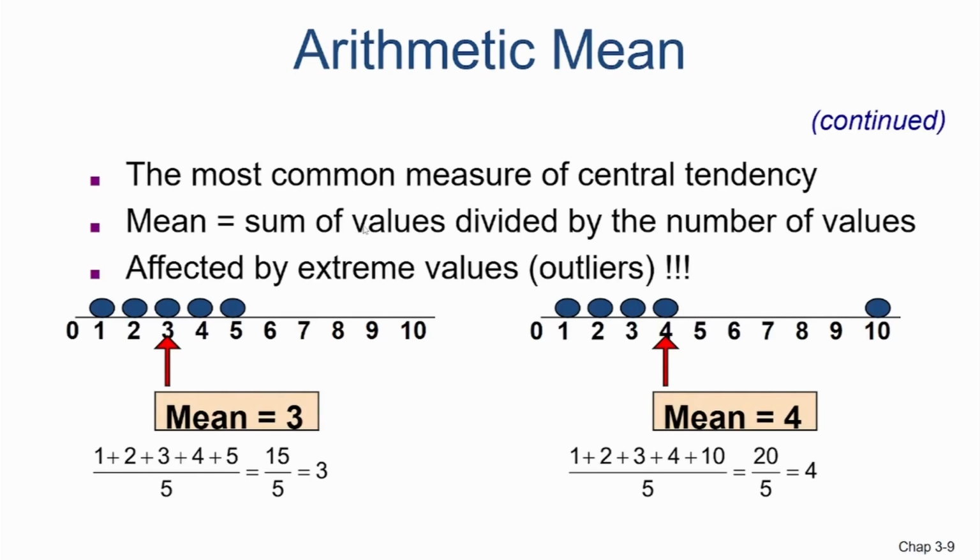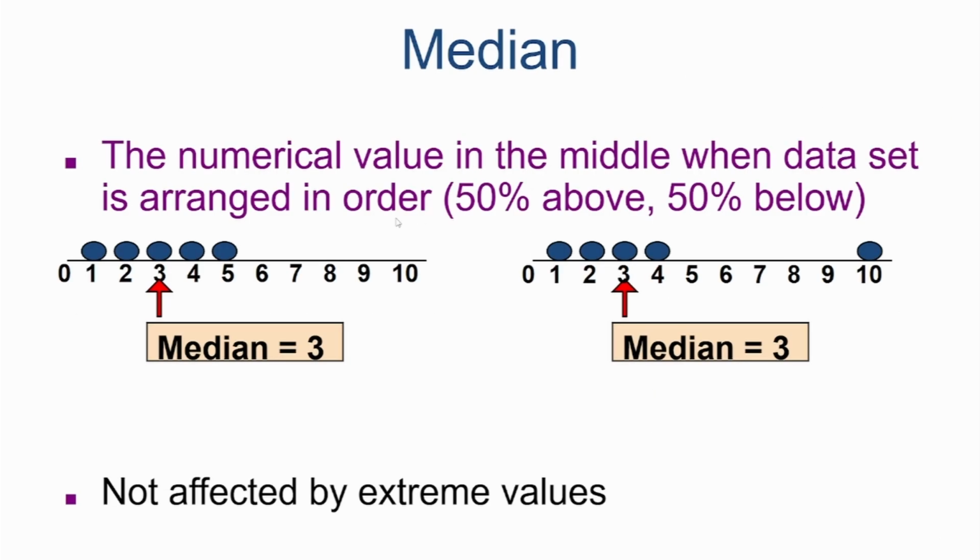So as we can see in the example, the median is the 50% point of the data when sorted. Again I am repeating, when sorted. So you have 1, 2, 3, 4, 5. Now if you take that value 5 and change it to 10, the median will still be 3.